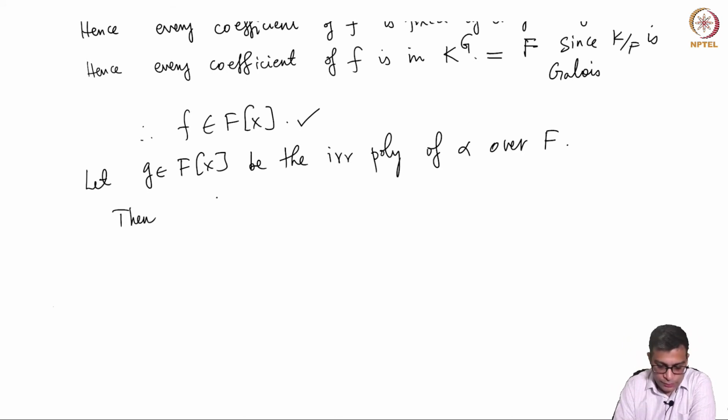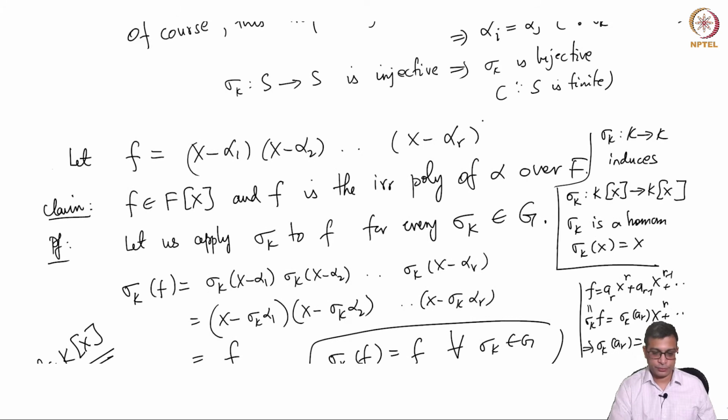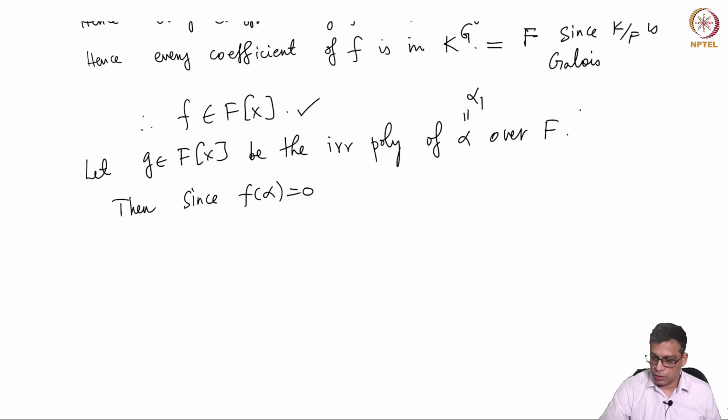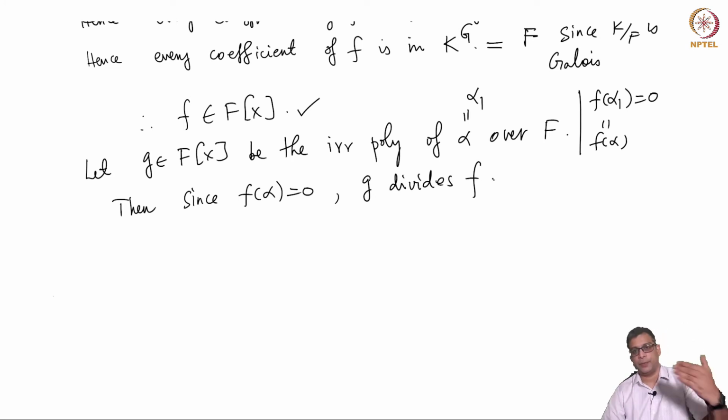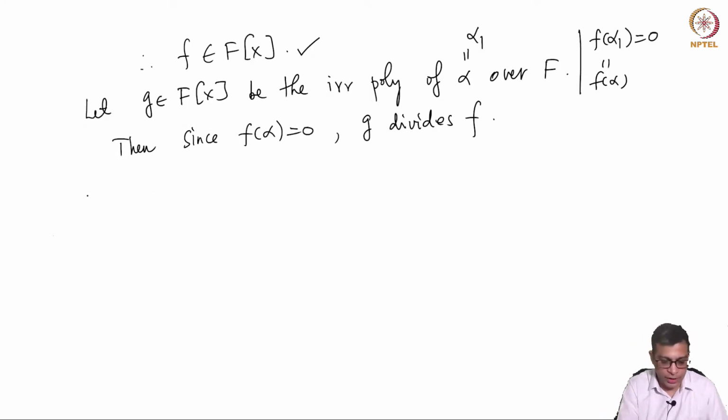Then of course, since alpha is equal to alpha 1 and alpha 1 is a root of f, f of alpha 1 is 0. So g divides f because the irreducible polynomial divides every polynomial that has alpha as a root. So far we have concluded that g divides f. But now what can be the degree of g?